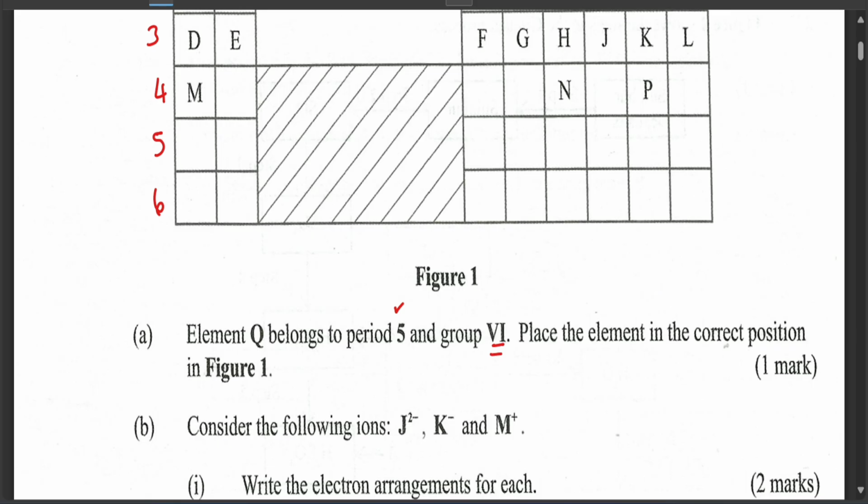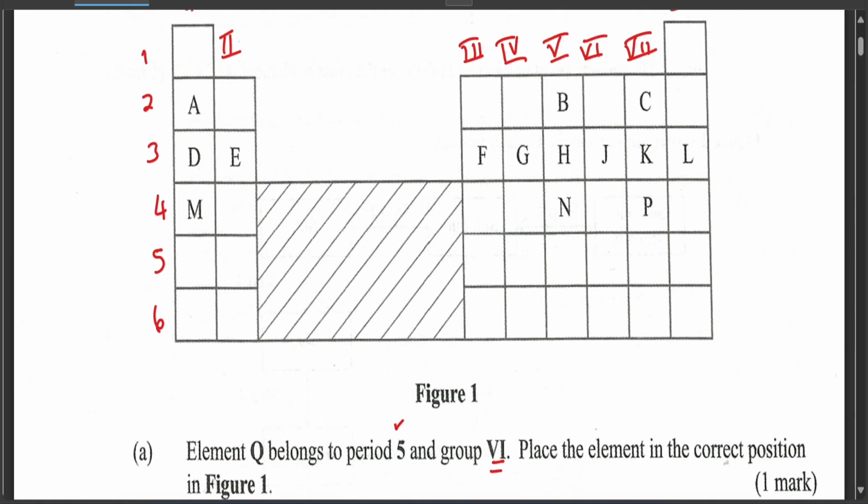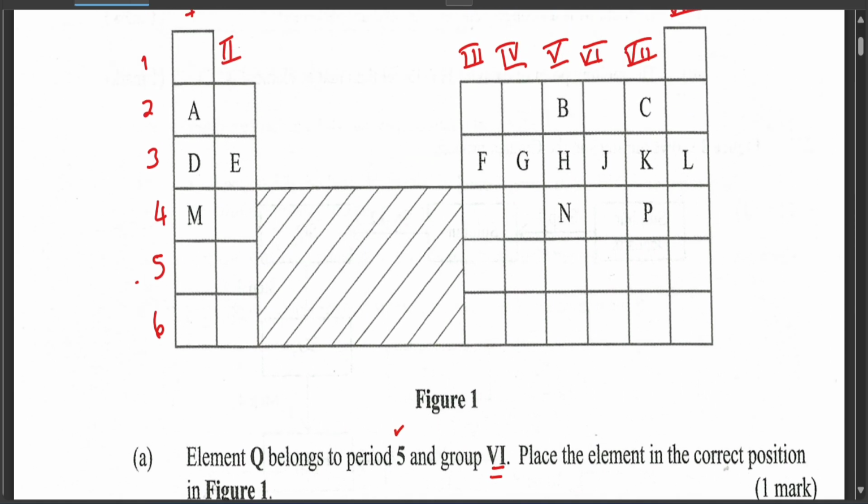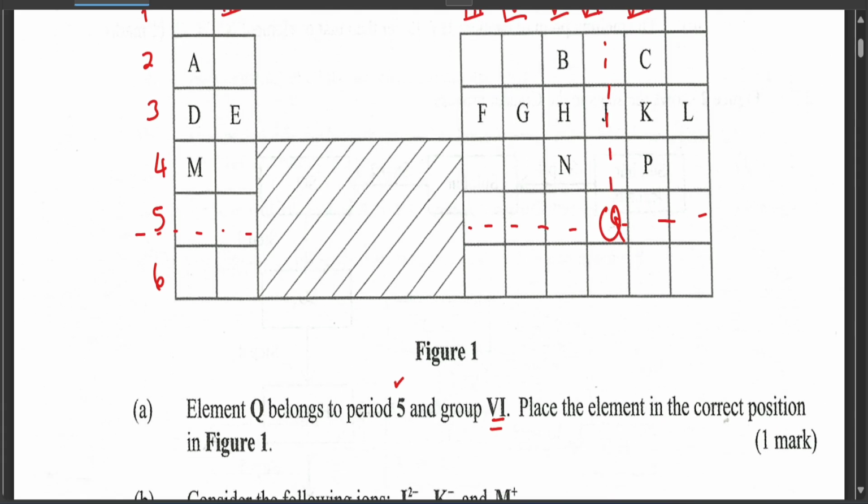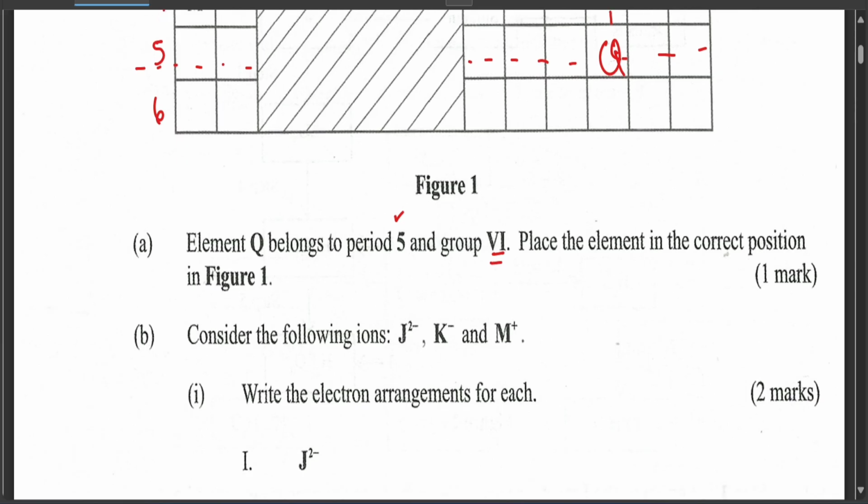If you reach university, that's when you'll be taught 32 electrons, 64 electrons. But for now, let's see where element Q belongs. It belongs to period 5, so it is in this row, and group 6. So element Q is here. Simple: place the element in the correct position.